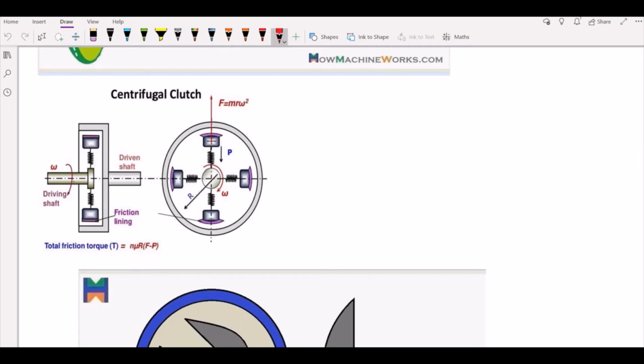So while the engine speeds are high, the force generated by the weights will bring up your spring pressure, in such a way that you have smooth and acceptable, or maybe no variation in the transfer of your power during the changing of your gears. By this, under varying conditions of load and speed, you can transmit your power. So that is about your centrifugal clutches.